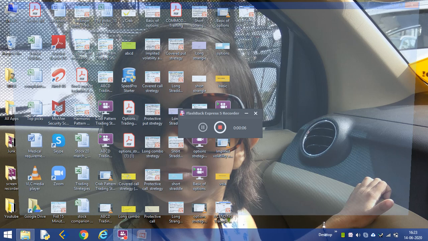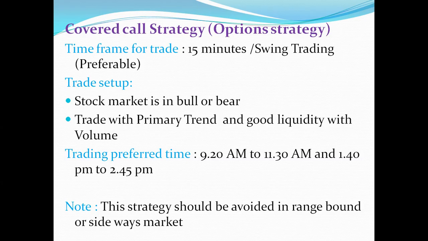Friends, I have already covered the agenda for options strategy training for learning purpose. I have told you the topic, what I am going to cover. Basics of options already covered, then implied volatility, then payoff for the options. So now let's start with the strategy.